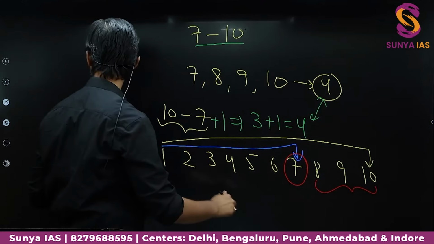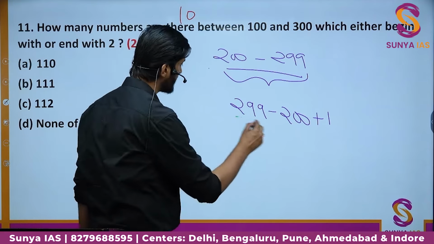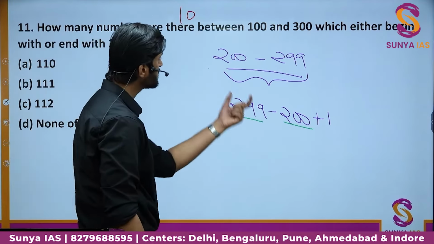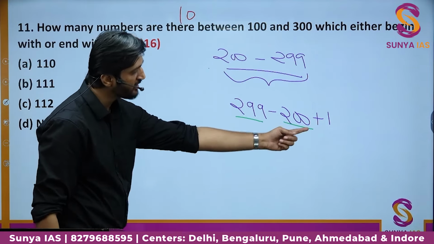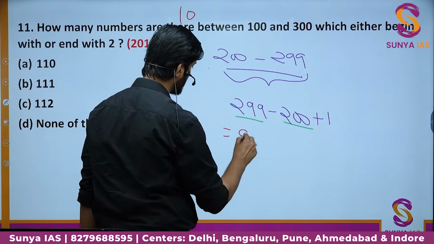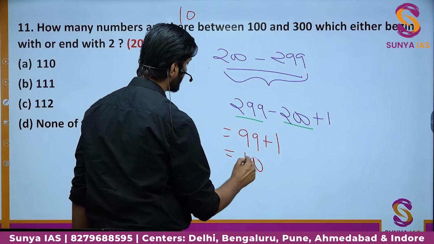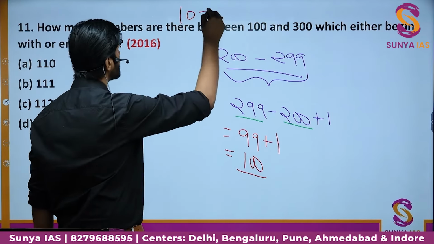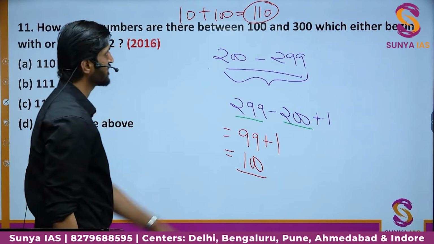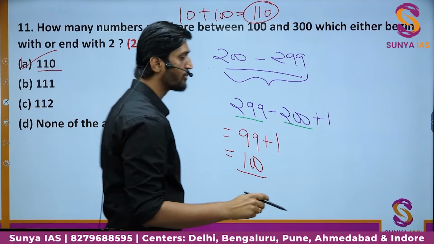Okay. Similarly, in our question, the total number of digits will be 299 minus 200, right? But since 200 will be excluded, we have to write plus 1 for that part also, and overall the number of digits will be 99 plus 1, that is 100. So from this part we are getting 100 such numbers. Overall we have 110 such numbers which are following the criteria. So we have option number A as the correct option in this case.